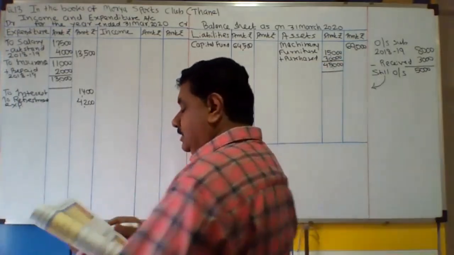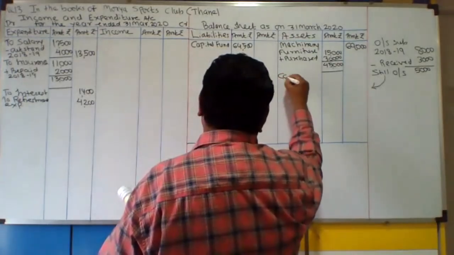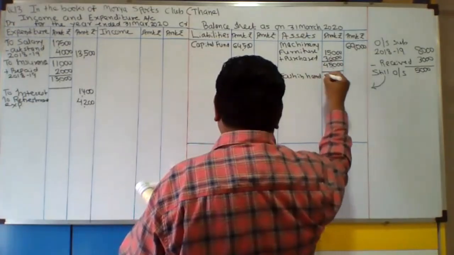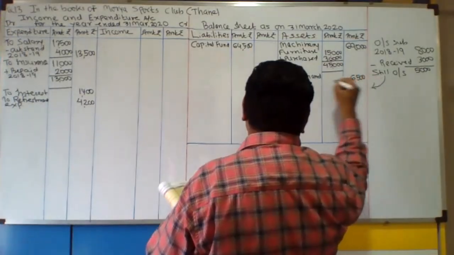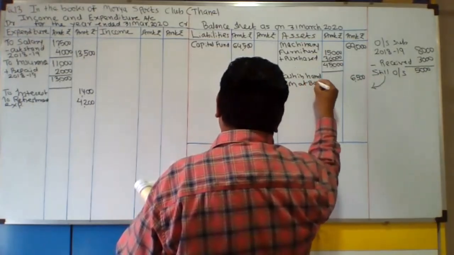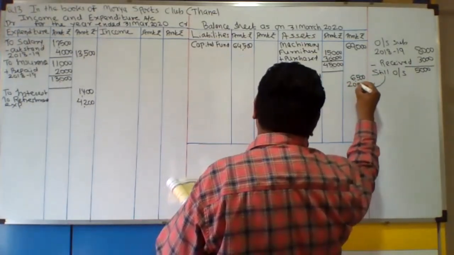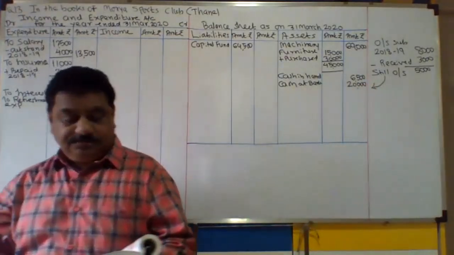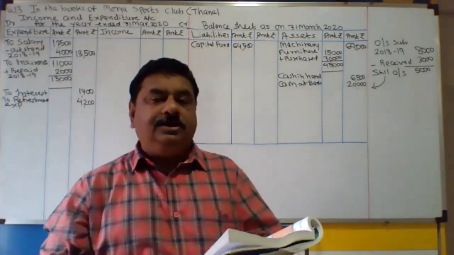Okay. Then balance carried down, cash in hand and cash at bank. This is for the current year. Cash in hand 6,500. Then cash at bank, it is 20,000 rupees. Okay. So in this way, the payment side is recorded.